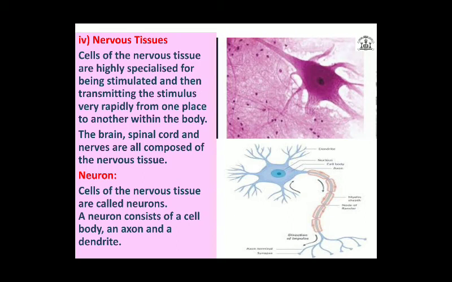Suppose you touch a hot pan or any hot item, or keep your hand on fire, your skin experiences the heat, and from there the message is immediately sent to your brain through these nerves. That is responding to stimuli. They transmit information from body parts to the brain, and they transmit orders from the brain to other parts of the body.